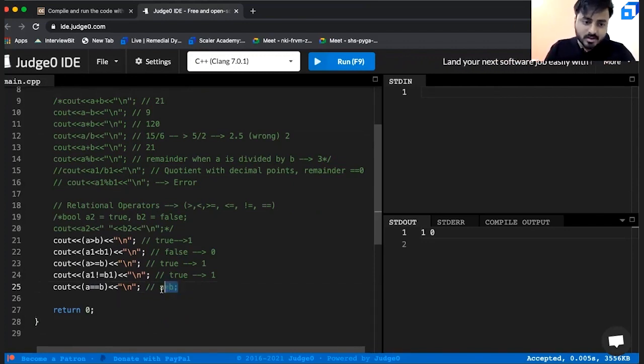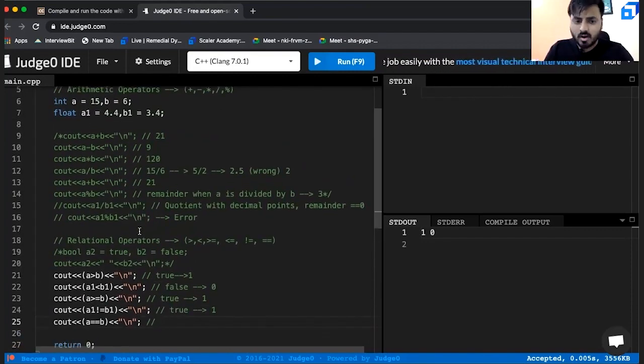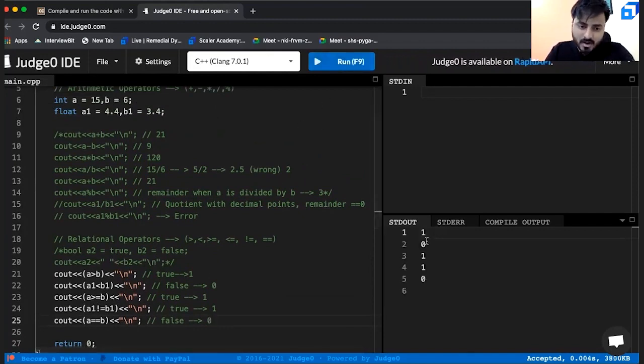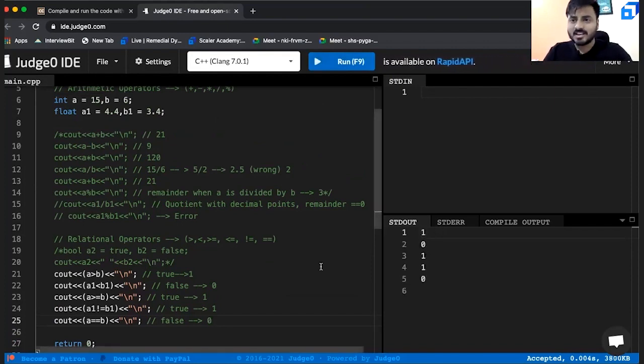All right. So A double equals to B, is it correct? Is 15 equal to 6? Obviously not. So it is giving you false. That means it will indirectly print 0. Let us run and check whether we are getting the same output or not. 1, 0, 1, 1, 0. That's it. So these are your relational operators. Mostly you will see usage of relational operators inside the if and else conditions. Since we haven't discussed that, but I still wanted to show you the working, that's why we are discussing it in this way.